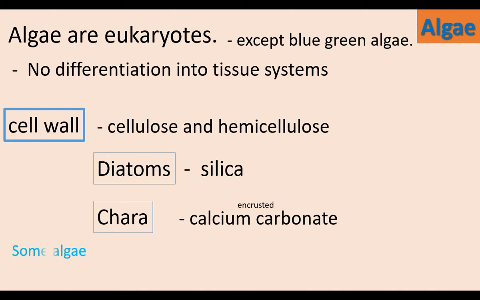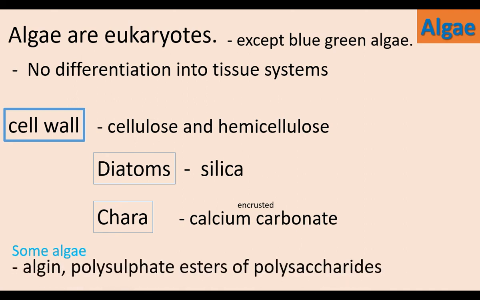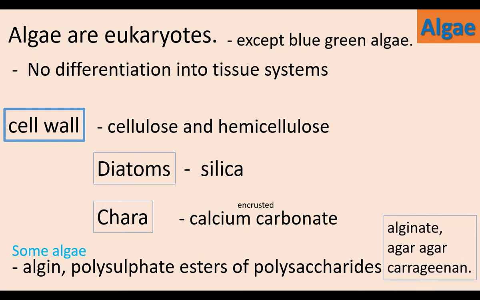In some algae, algin and sulfate esters of polysaccharides are found on the cell wall. These chemicals are the sources of alginate, agar-agar and carrageenan. While learning the economic importance, we will learn about these chemicals.